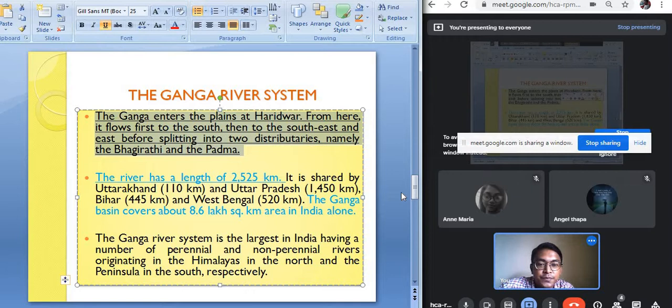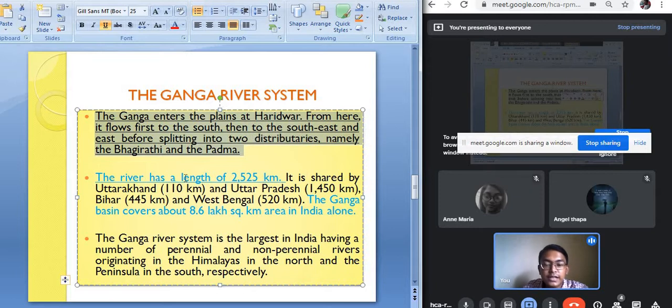So basically the river Ganga flows through Uttarakhand, Uttar Pradesh, Bihar, and West Bengal, and in West Bengal it flows till Farakka. Farakka is the name of the place in West Bengal where the river Ganga gets divided into two branches, the Bhagirathi and the Padma. The Padma branch enters Bangladesh, and the Bhagirathi branch moves towards the southern part of West Bengal by the name Hooghly.